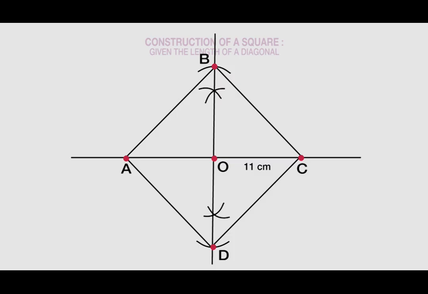Now we are to measure the length AB. The length AB gives 7.8 centimeters. I hope you came along with me. I want us to do this same thing using an alternative method. Now, since the angle between the diagonal and the adjacent sides of a square is 45 degrees, we can use that idea to construct the square.